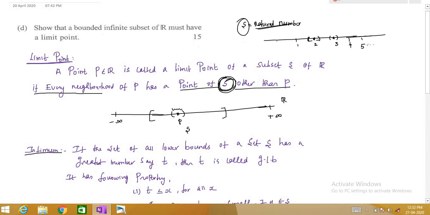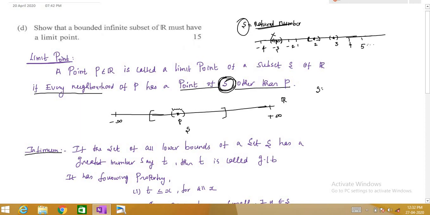So if you take any real number, it is not necessary that P should be in S. Suppose I take P equal to minus 3, and take a small neighborhood of the point. You can see that this neighborhood has none of the points other than minus 3. So this point is also not a limit point.